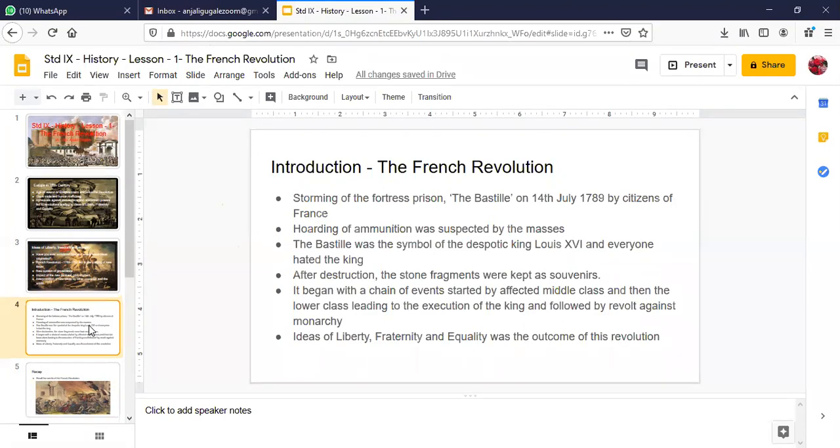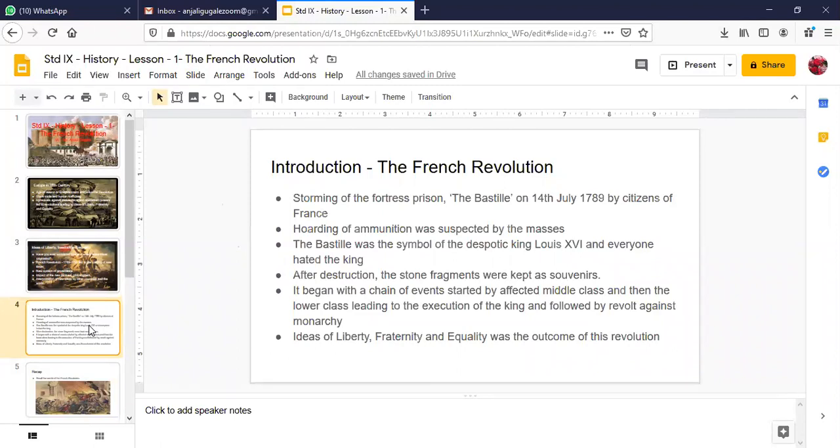These were the most exploited class of France, and they were the ones who had the burden of paying the taxes. They had to pay a lot of taxes to the aristocracy and the church. So they were the exploited class. They were not happy and they were very, very angry with the king. And when they heard that the king is trying to attack them, to kill the people, they got very upset and angry.